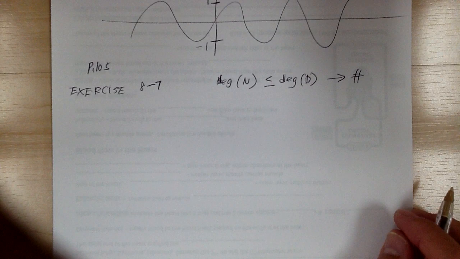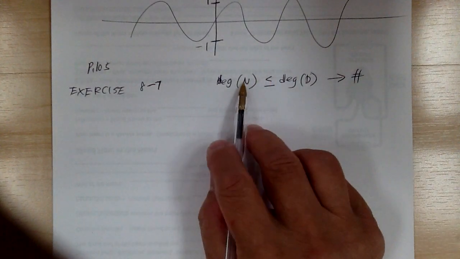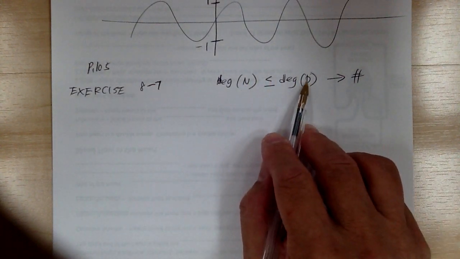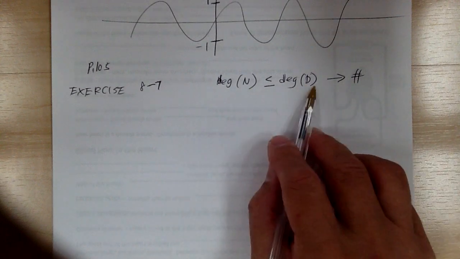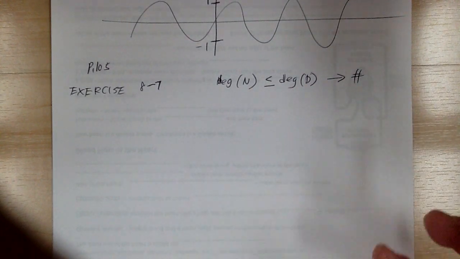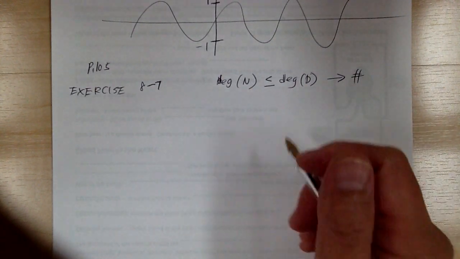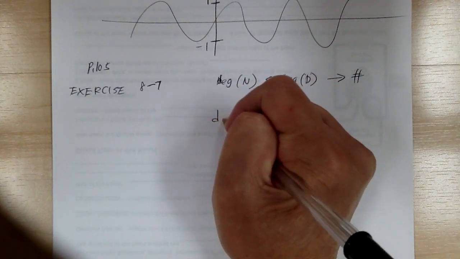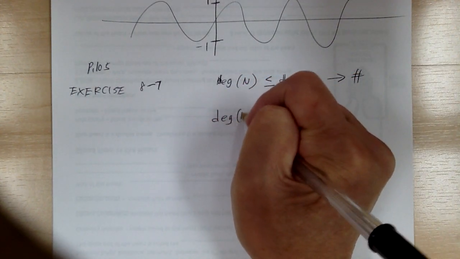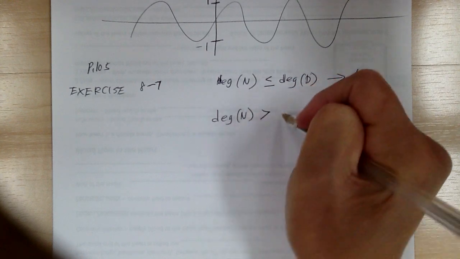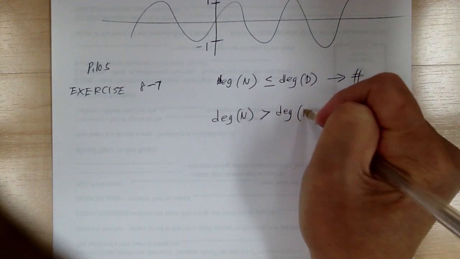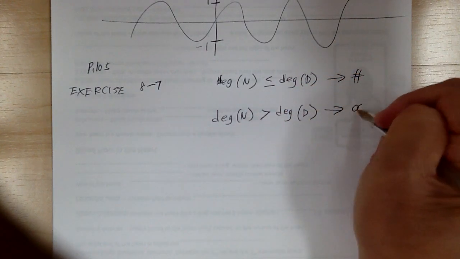So if the degree of the numerator is less than the degree of the denominator, it will equal 0. If they are equal, then it will converge to a coefficient. And if the degree of the numerator is greater than the degree of the denominator, then this will approach infinity.